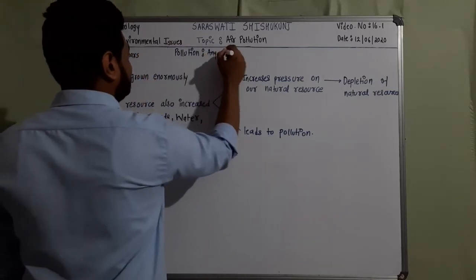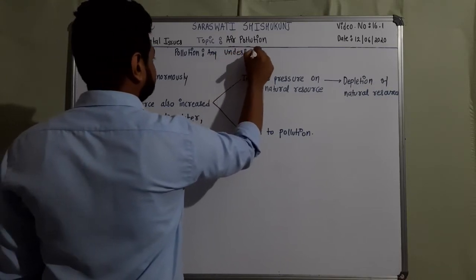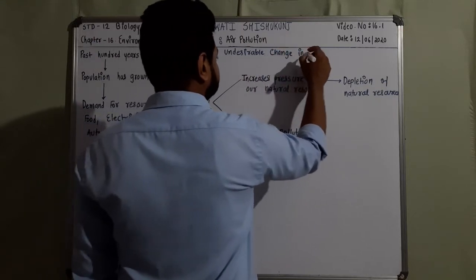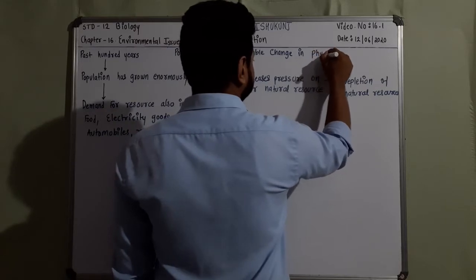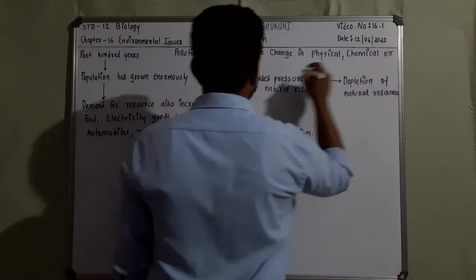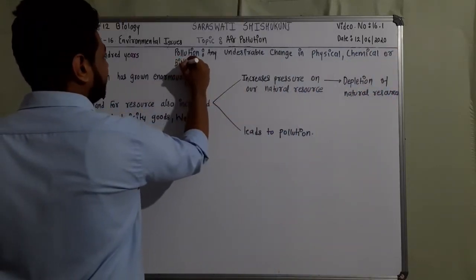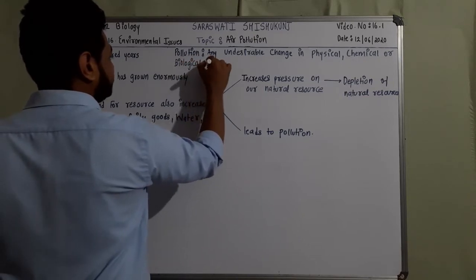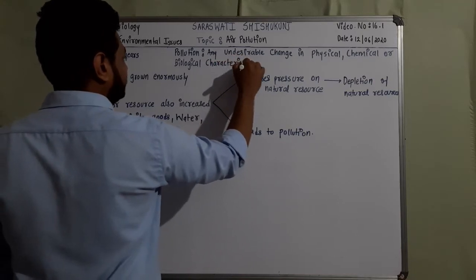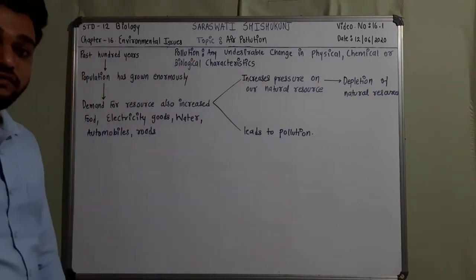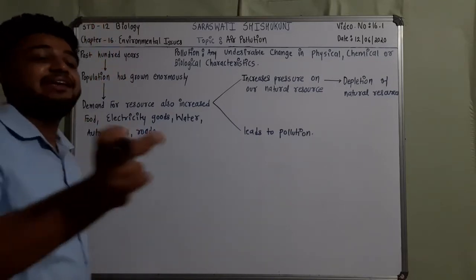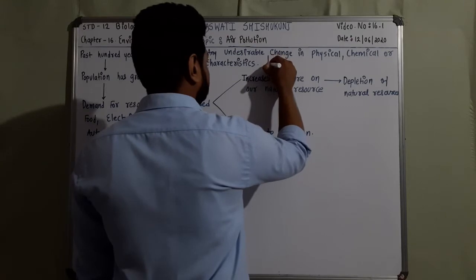So any undesirable change in physical, chemical or biological characteristics is called pollution.